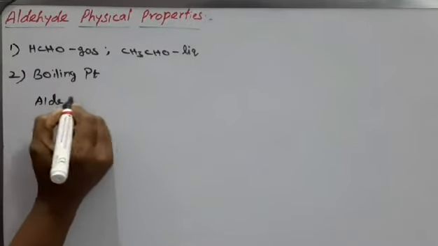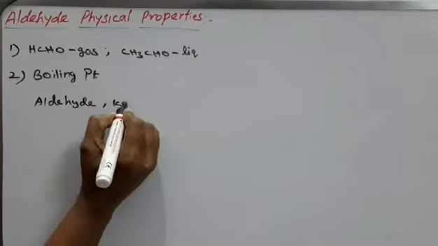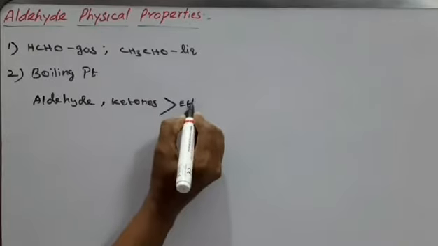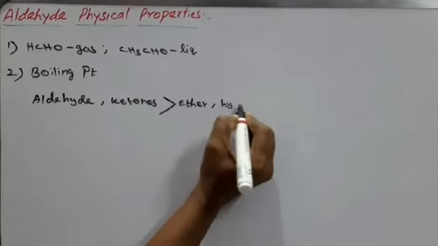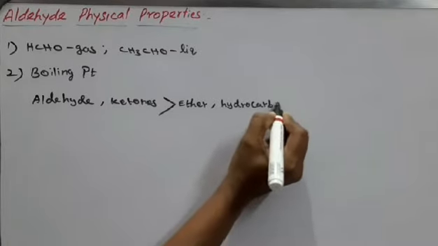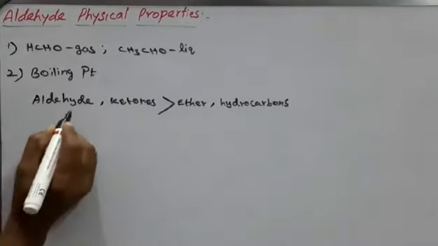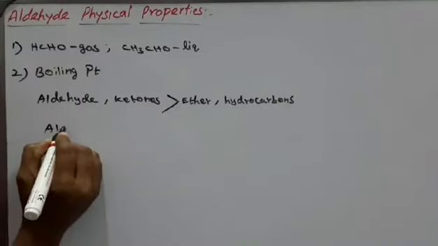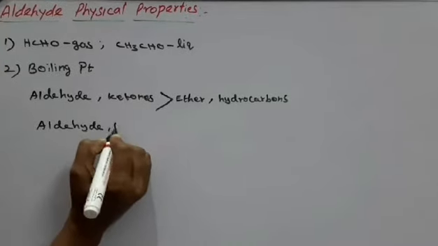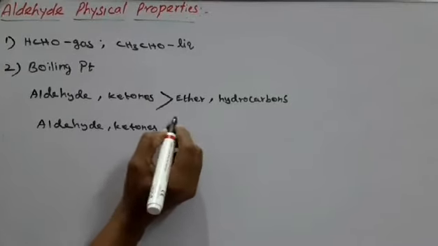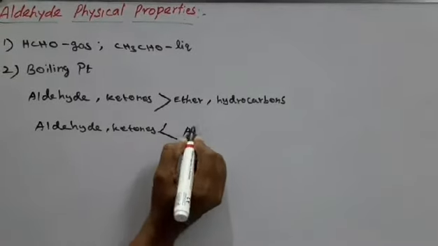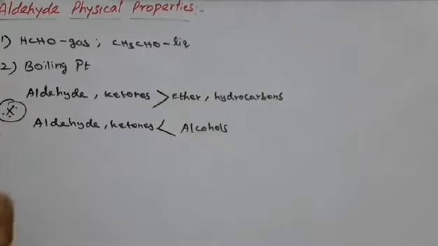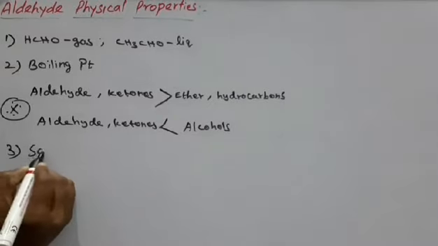But aldehydes and ketones have a lower boiling point than alcohols. A question on this will very surely be asked. The third one is solubility.